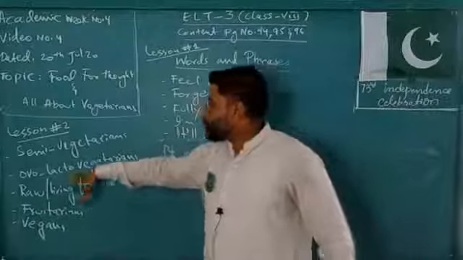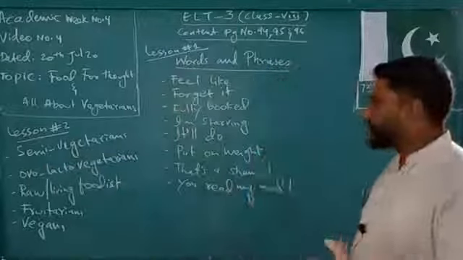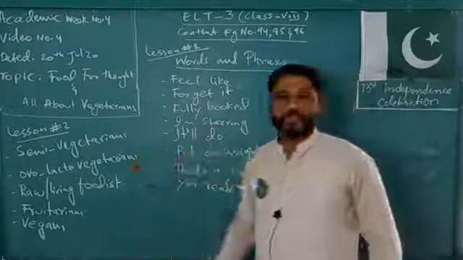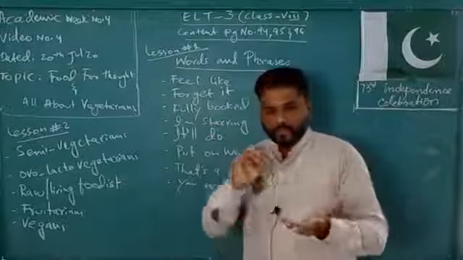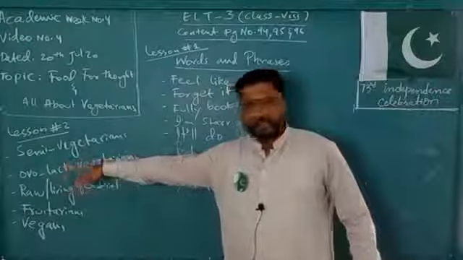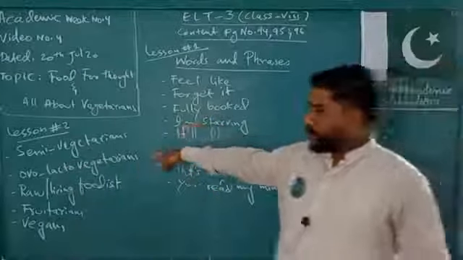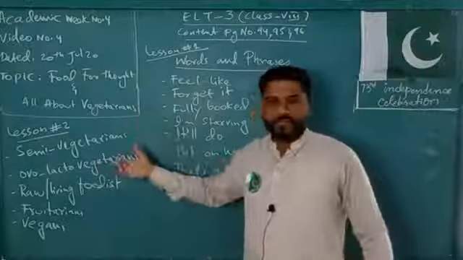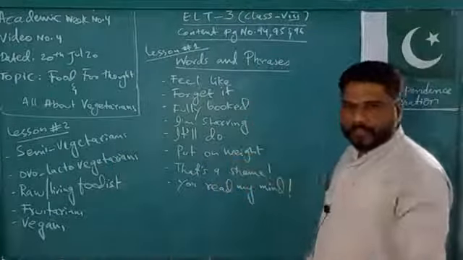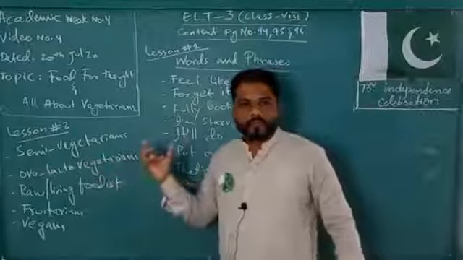In the same manner, ovo and lacto-vegetarians. Who are ovo vegetarians? Ovo means eggs. The ovo vegetarians do not eat beef or any meat or stuff like that, but they eat what? Eggs. So that's why they are called ovo vegetarians. Even they do not eat fish or seafood. Lacto-vegetarians do not eat eggs or meat or stuff like that, but they eat what? Lacto means milk. So that's why they are called